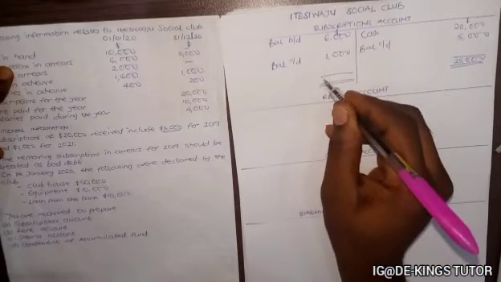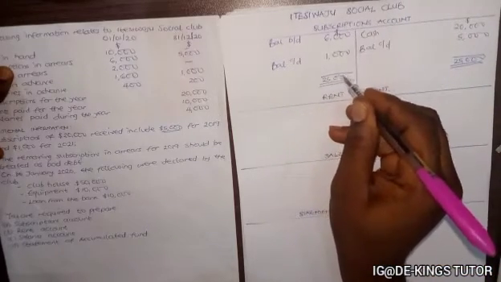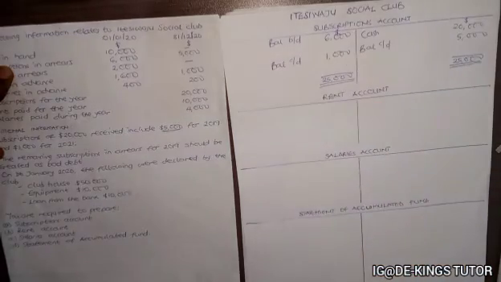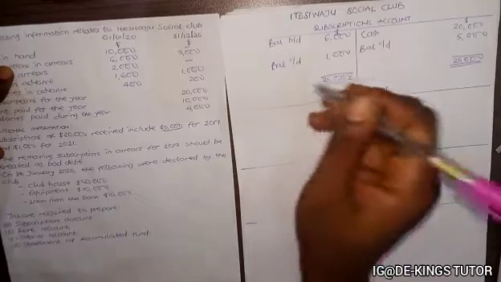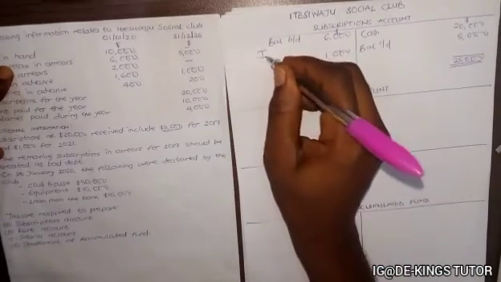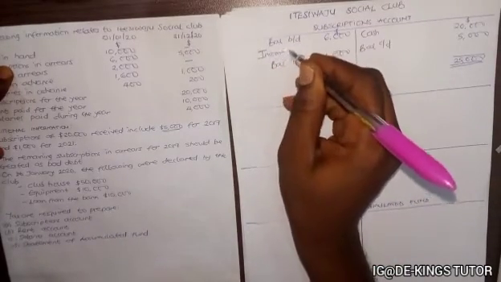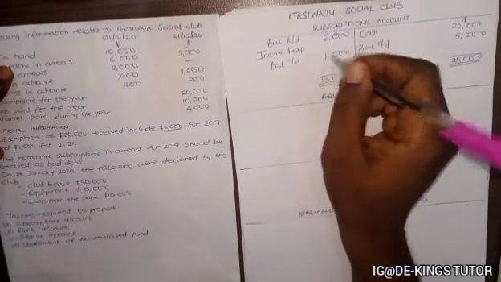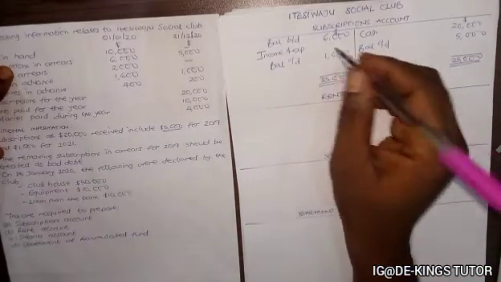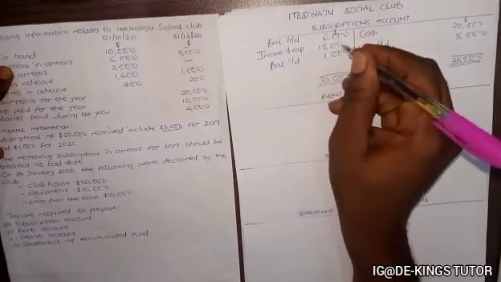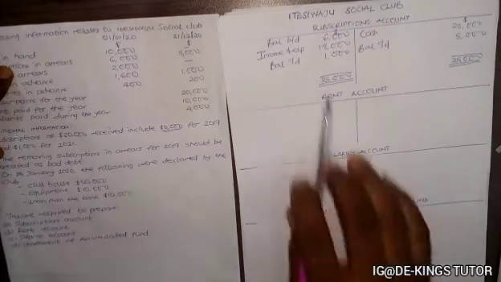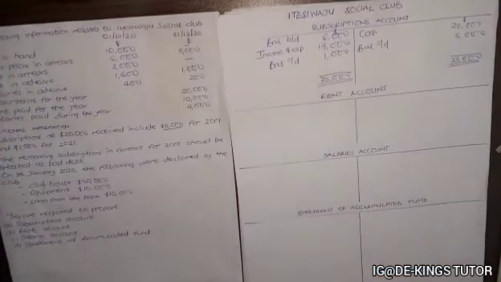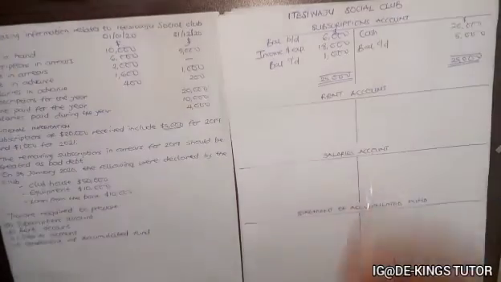Then 6,000 plus 1,000 is 7,000. So 25,000 minus 7,000 will give us the value that will be posted to the income and expenditure, which is 18,000. So this is the amount that will go to the income and expenditure as 18,000. Okay, so that's for subscription.